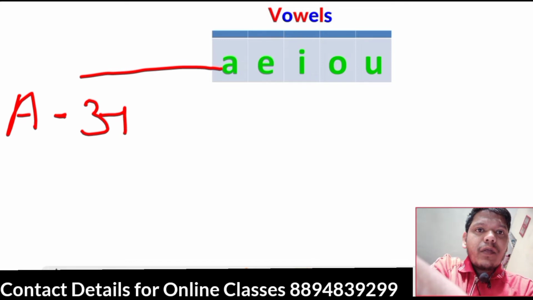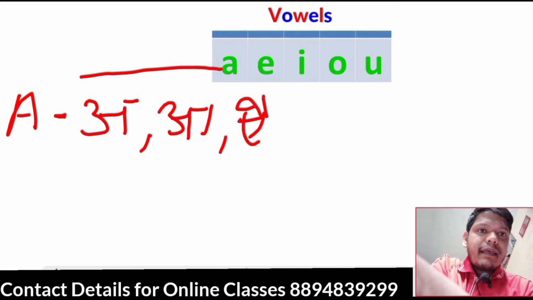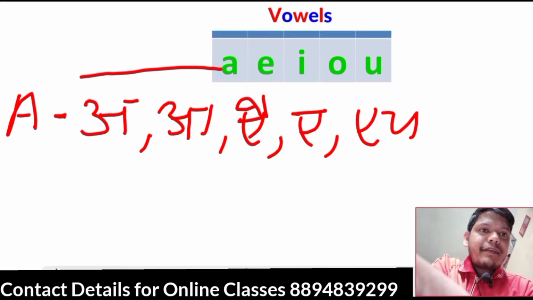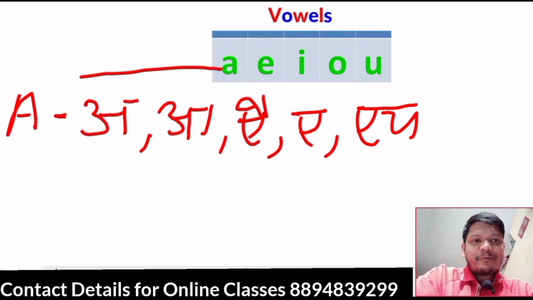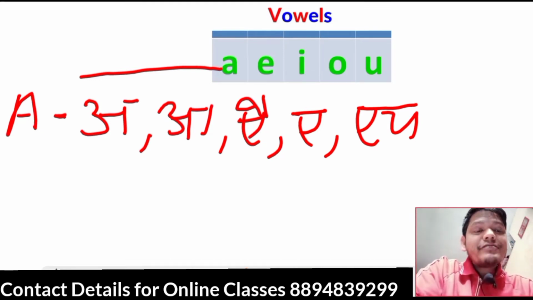Number 1, O. Number 2, A. Number 3, A. Number 4, A. Number 5, A. Look at here now. Vowel A giving 5 sounds.